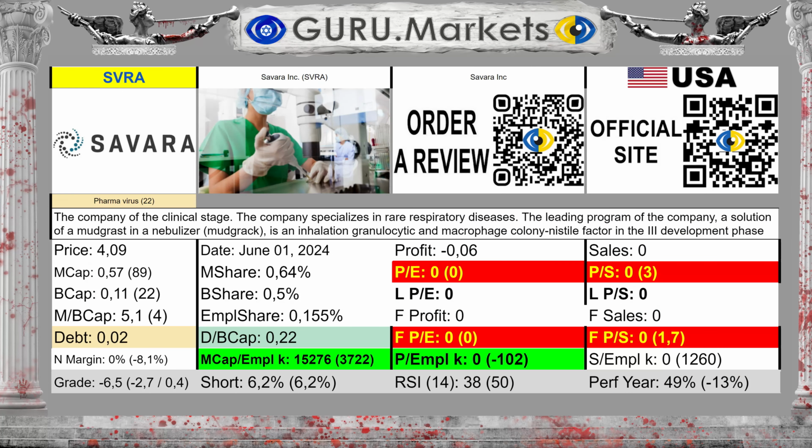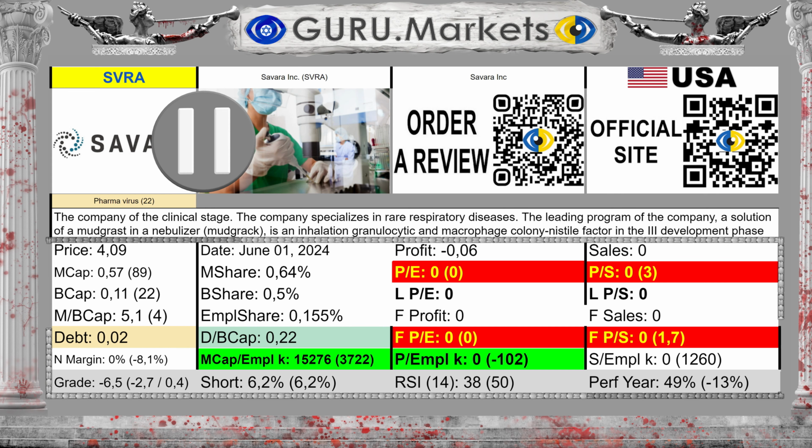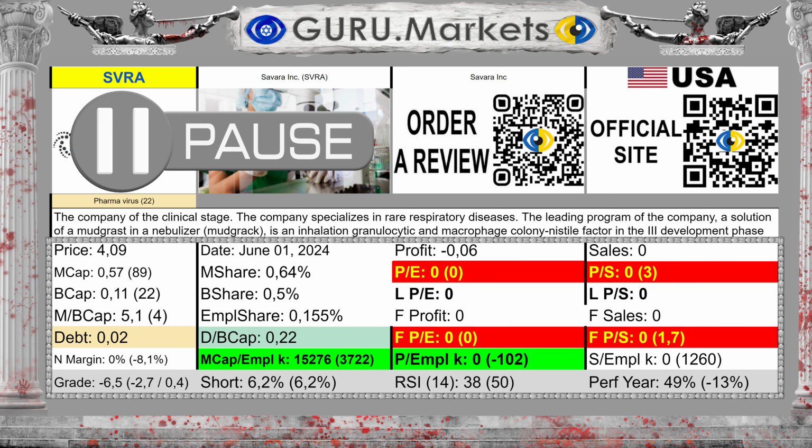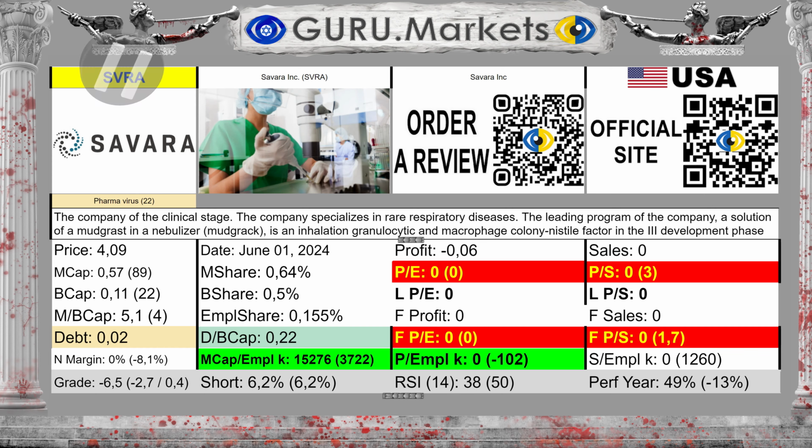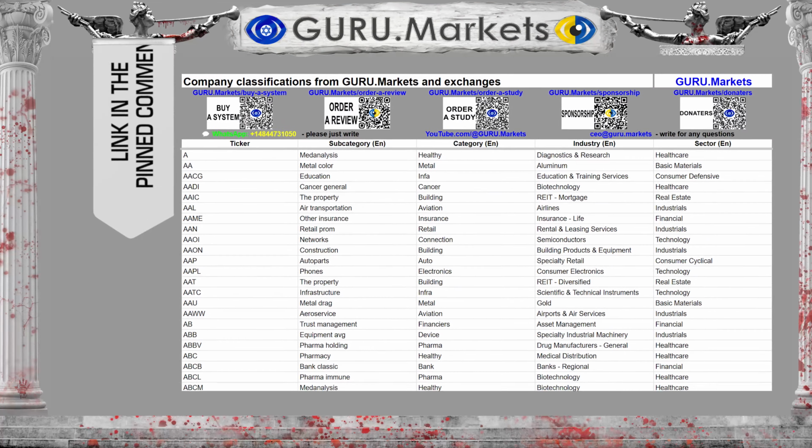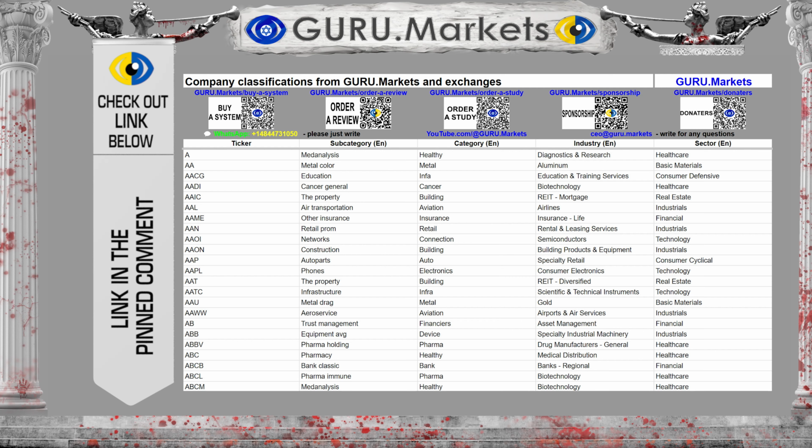We start with summary information about the company. A little further we will study each indicator in more detail. If you want, you can put a stop. We propose to carefully consider all the parameters of the company in question. Access to the table with the ticker structure is free and open.